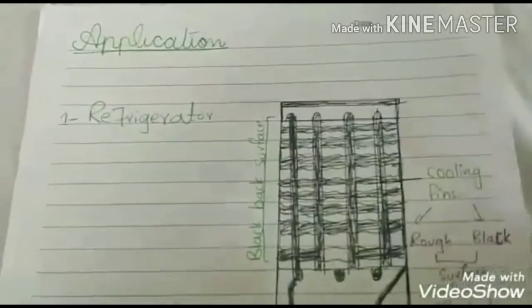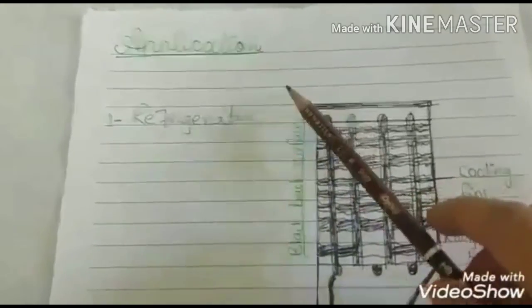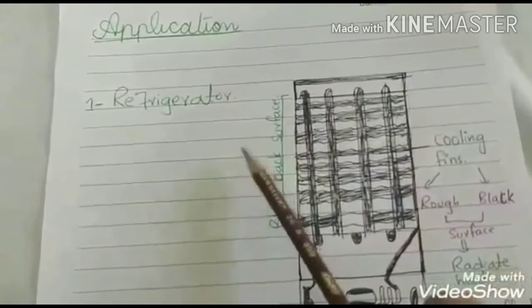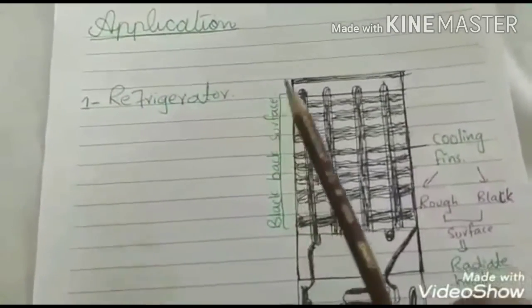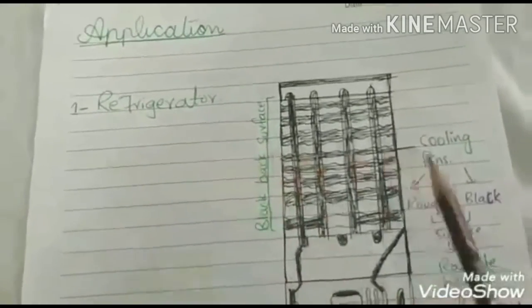Now we will discuss the practical applications of radiation, and how it is important in our daily life. I already told you that every object absorbs and radiates heat energy. Similarly, we use the refrigerator in our home.